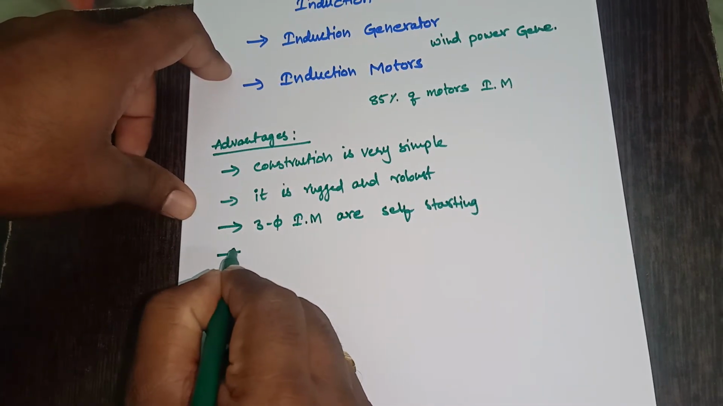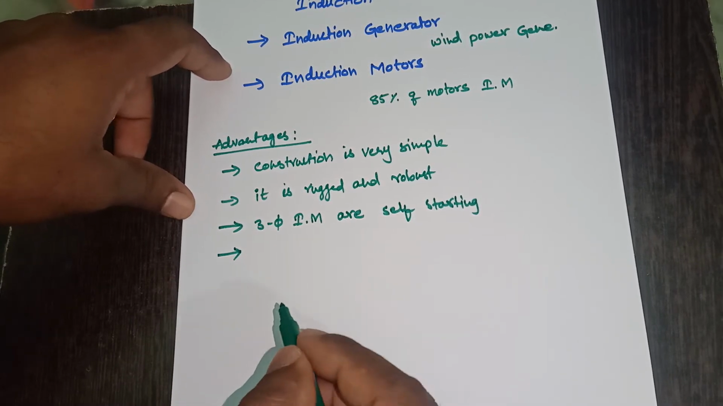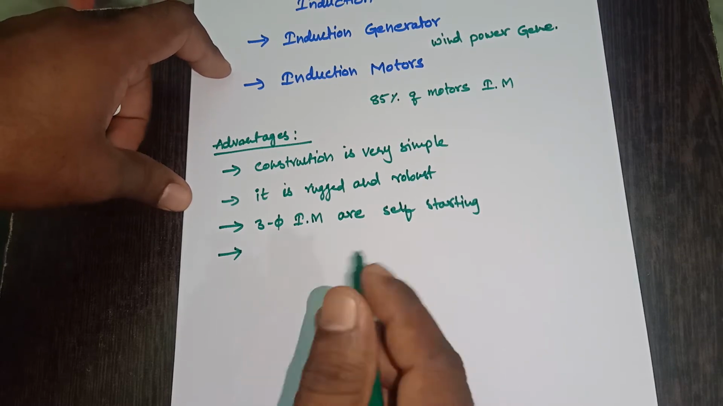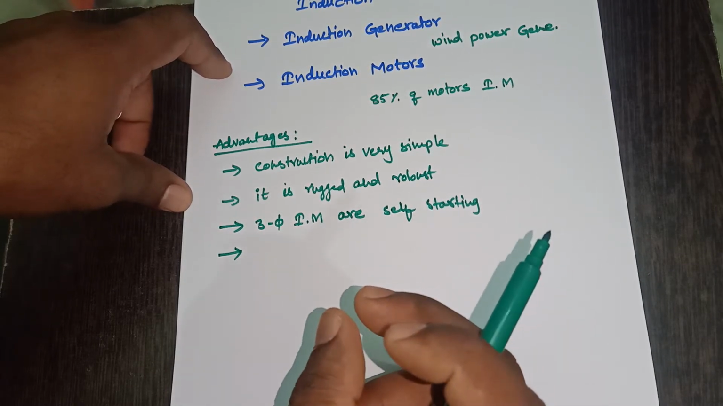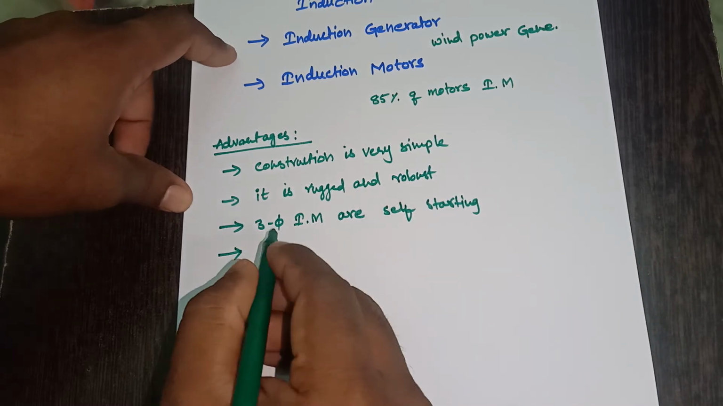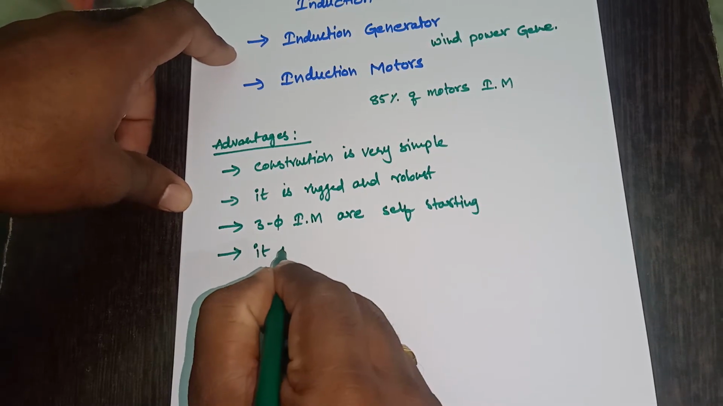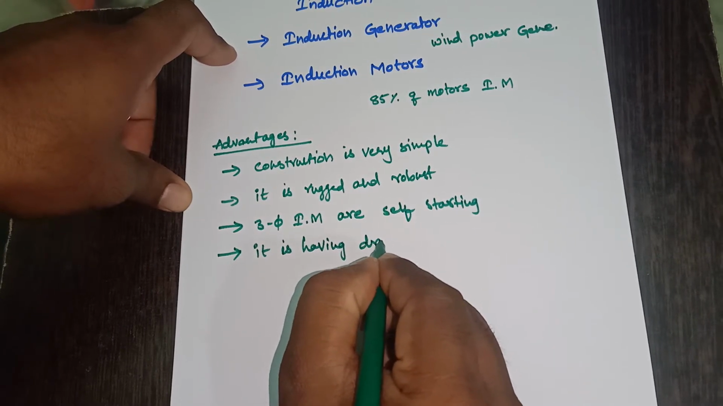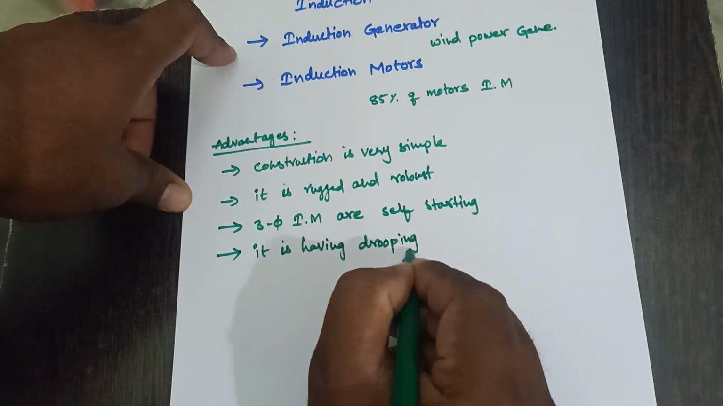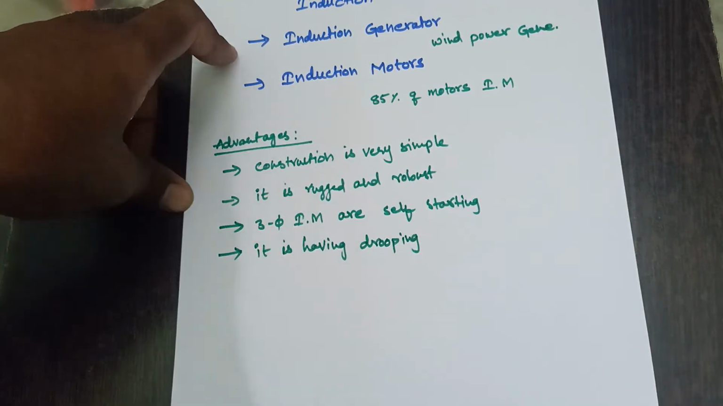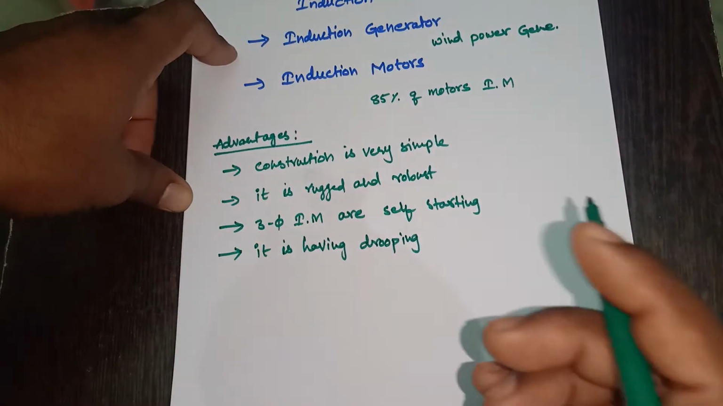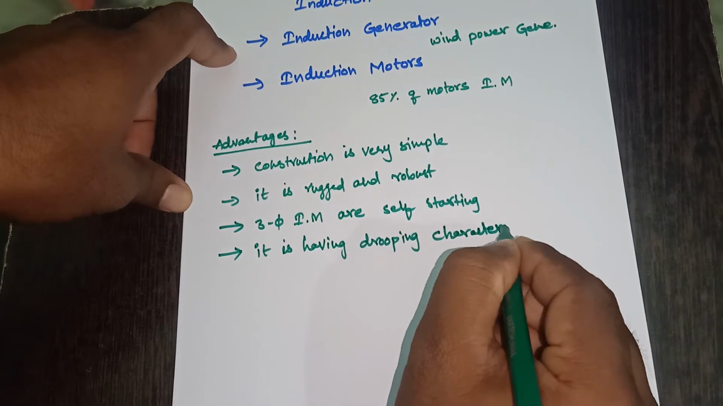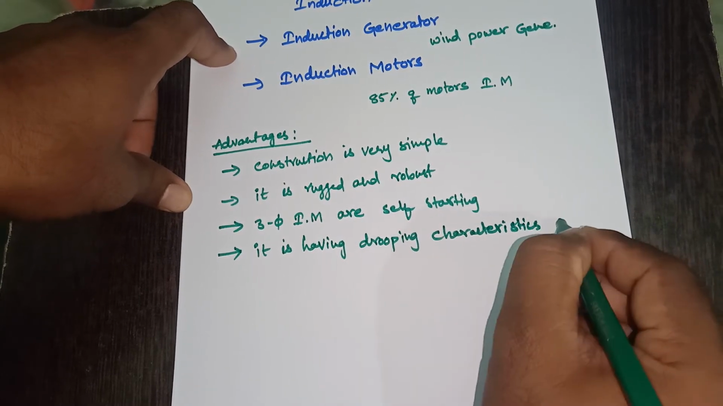One more feature of this induction machine is, it can be treated as a constant speed machine, right? From no load to full load, there is only a slight variation in speed. It has drooping characteristics, like a DC shunt motor.